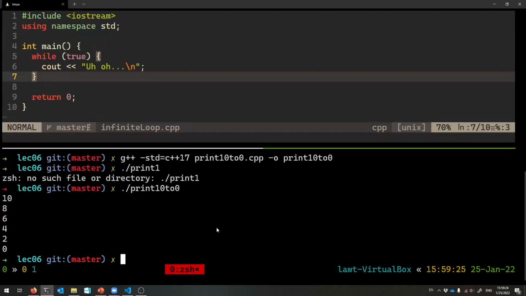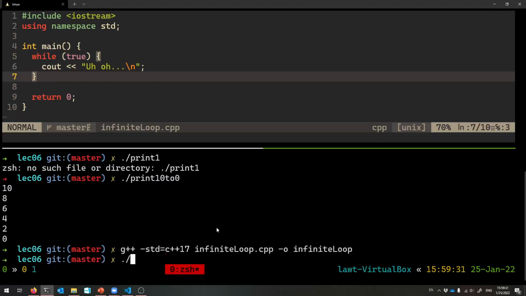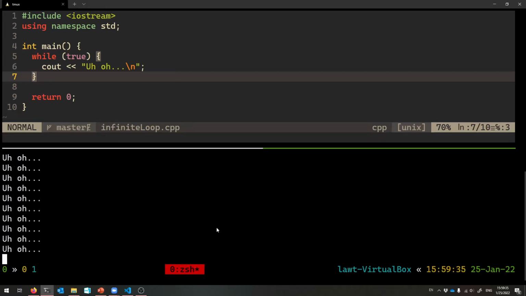So, prepare yourself. Boop. There it goes. So I'm going to press enter, and it's just going to keep printing forever until the end of time. Okay, we don't like this. We would like to stop the program because we want to get back to our terminal prompt and hopefully fix it and recompile it. So to stop a runaway program on the terminal, you press Control-C.